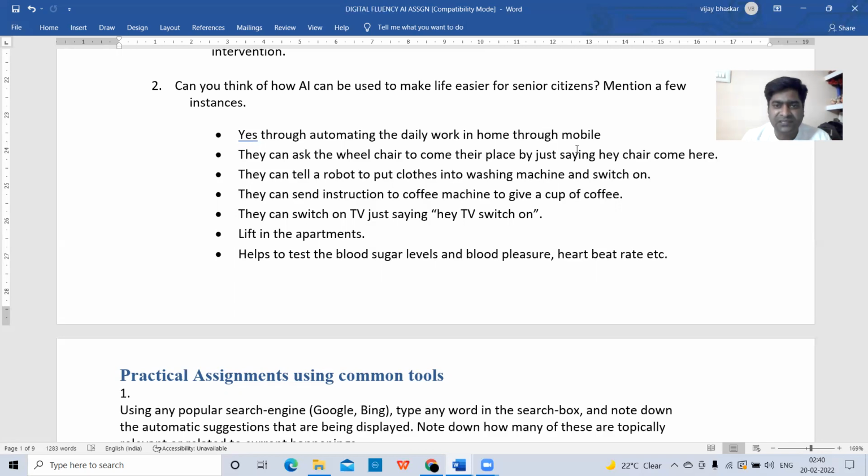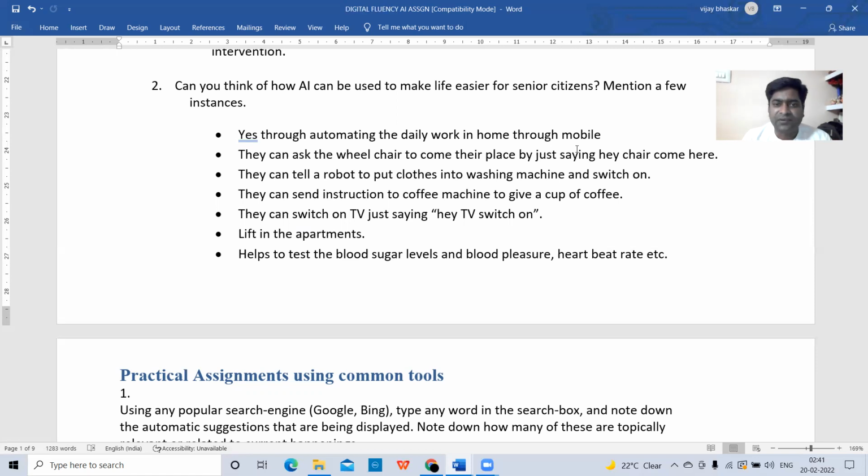Okay, so in this way, artificial intelligence is helping the senior citizens. Some of the examples when we discuss: they can ask the wheelchair to come to their place by just saying, "Hey, chair, come here," through the mobile app.